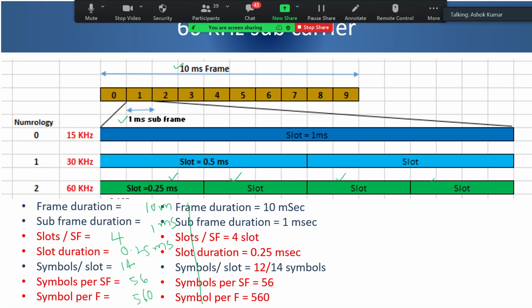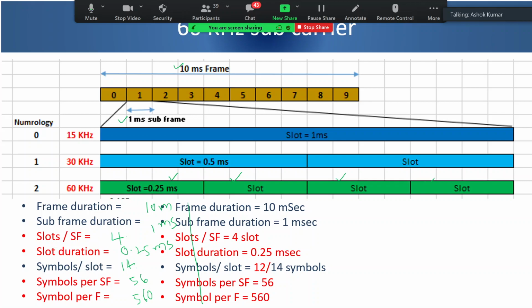So in that case you have to calculate it by 12, right? So basically let me tell you that the 60 kilohertz subcarrier spacing is used in FR1 and also in FR2, if you recall my session last time.